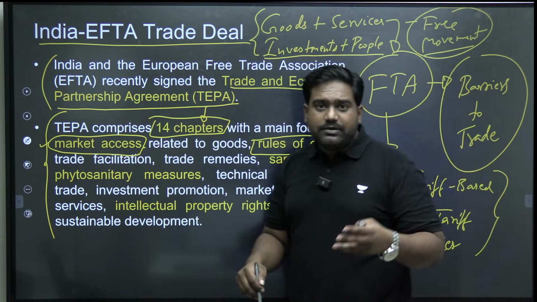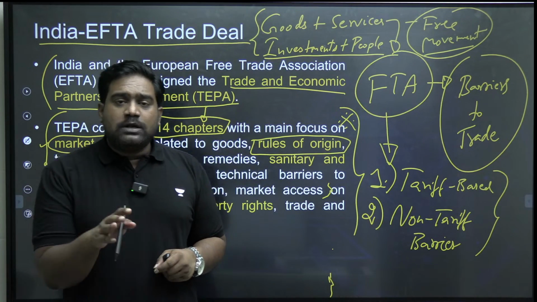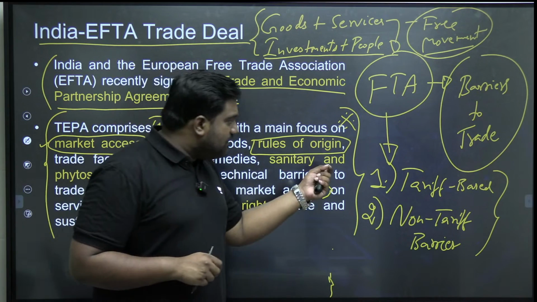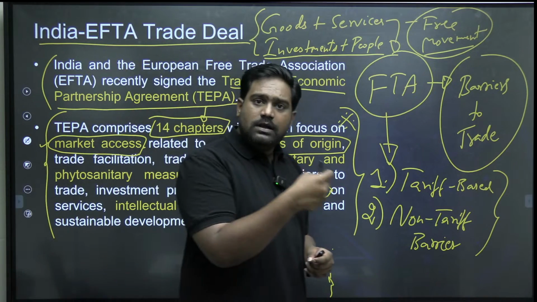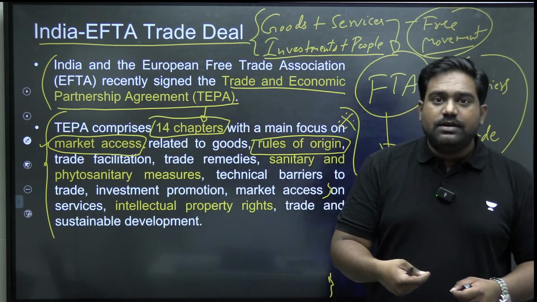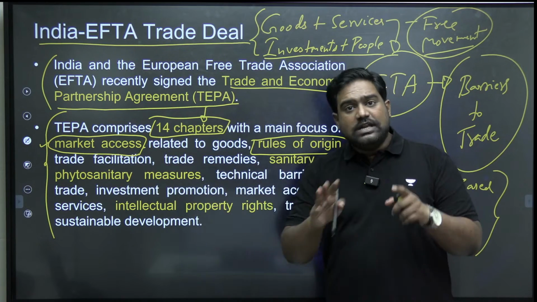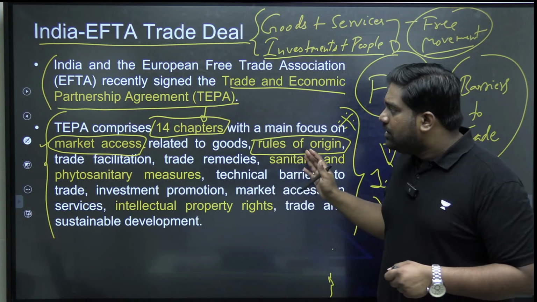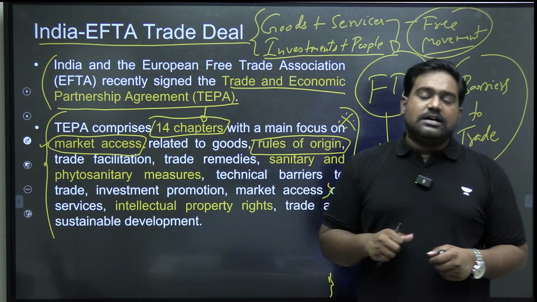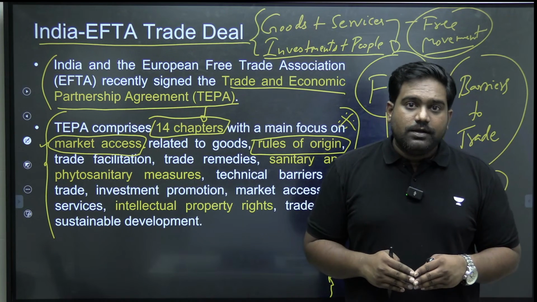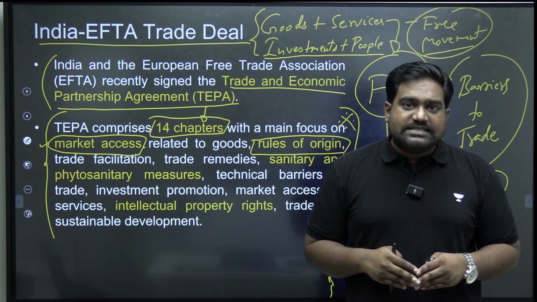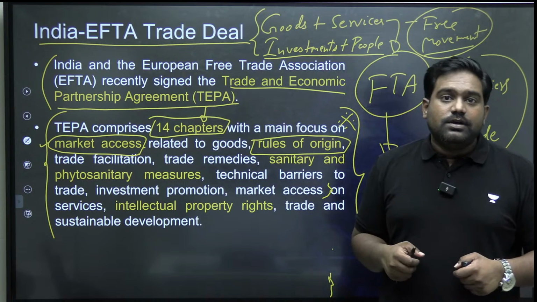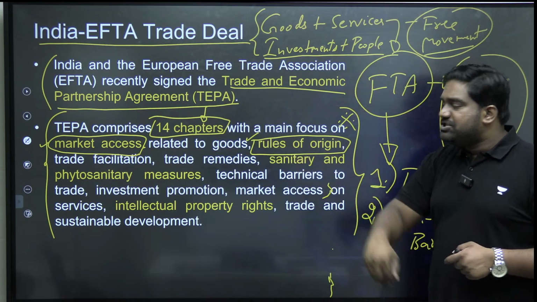Rules of origin is a very important requirement under FTAs to ensure that no third country or third party misuses the FTA. Because the benefits of an FTA are meant only for the exporters of both the sides. That is, Indian exporters and EFTA exporters, only they should benefit. What if an exporter from a third country pushes the product into these countries and brings it to India through the FTA route? That is a misuse of the FTA that exists between two trading partners. So a third country could possibly misuse this. So to prevent that, you need to have a rules of origin requirement.